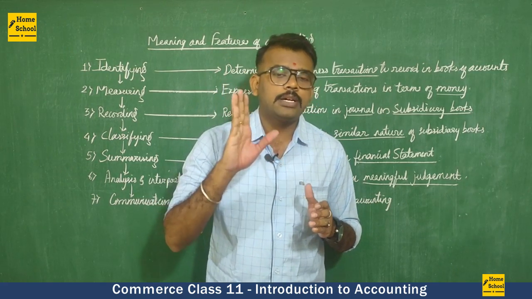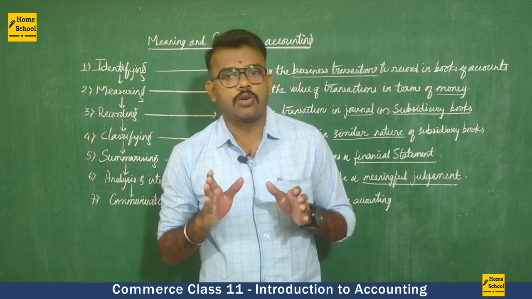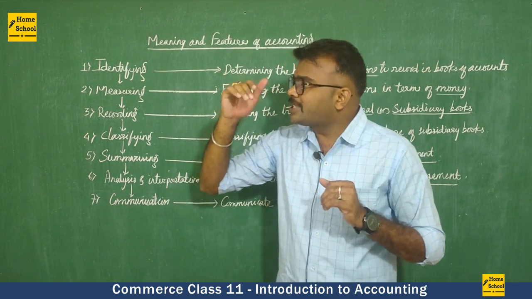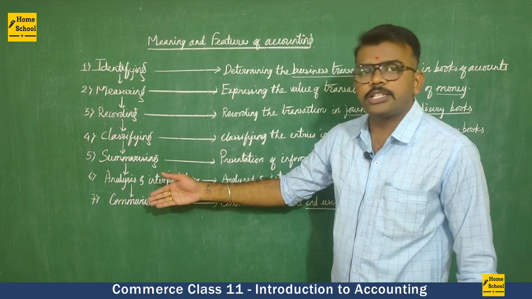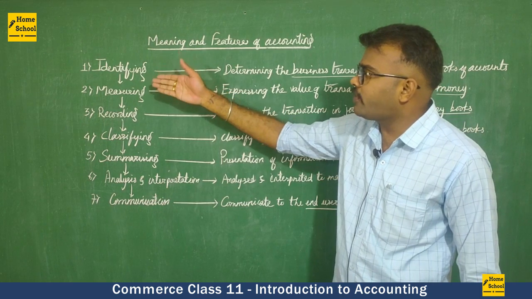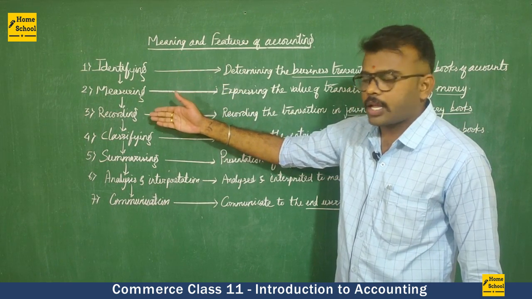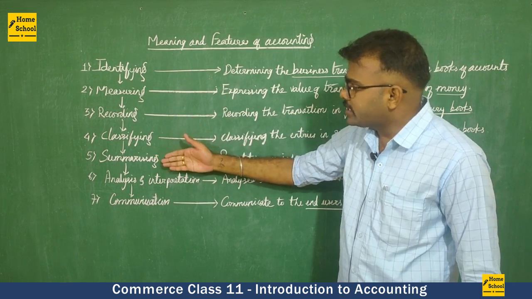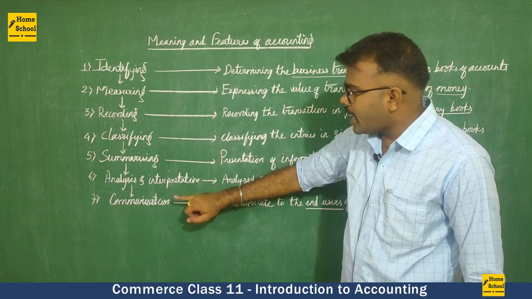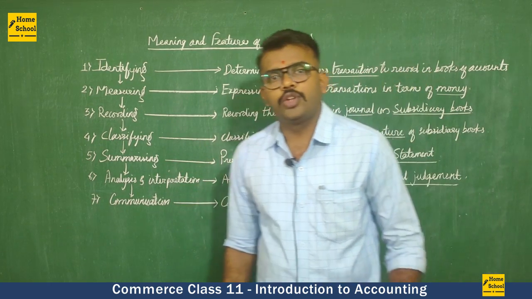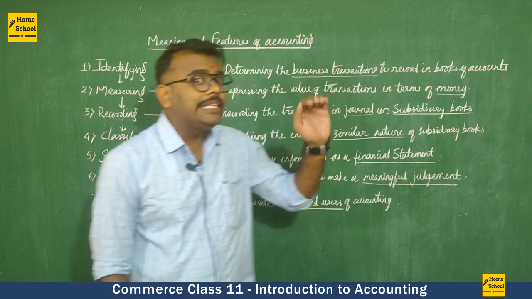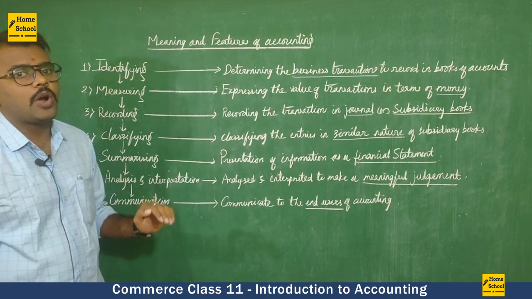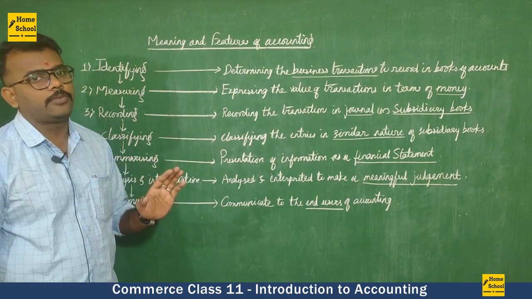They are all called end users of the accounts. So these are the 7 different steps of accounting: identifying, measuring, recording, classifying, summarizing, analysis and interpretation, and communication. These 7 steps are also called the features of accounting.